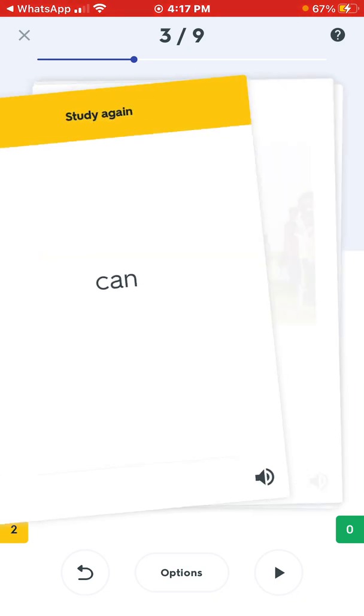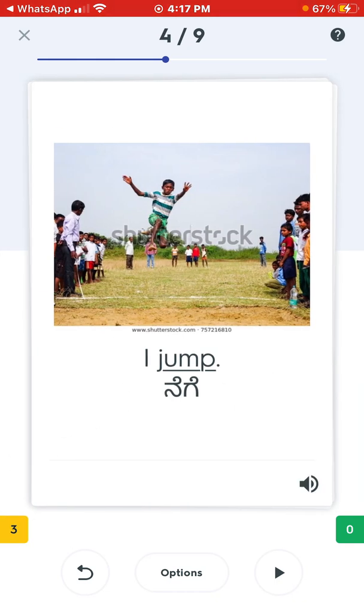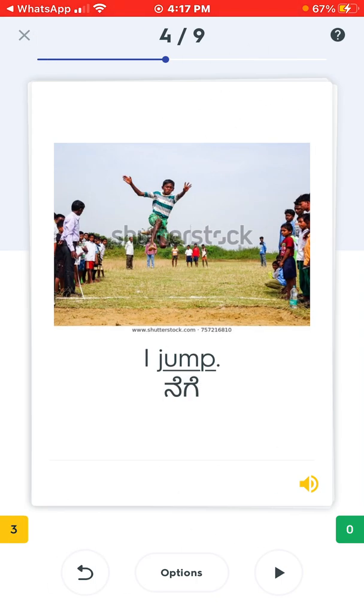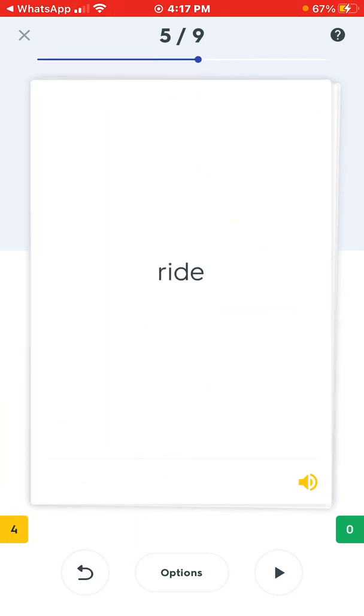I can read. And we encourage the child to say the sentence and the word. Jump. I jump. This will help them. Ride. I ride.